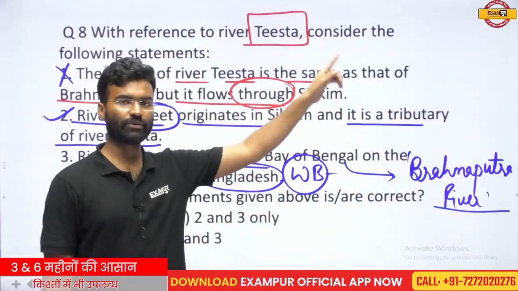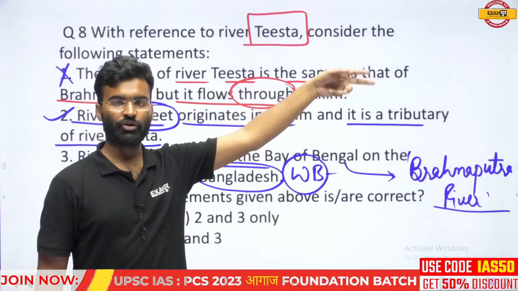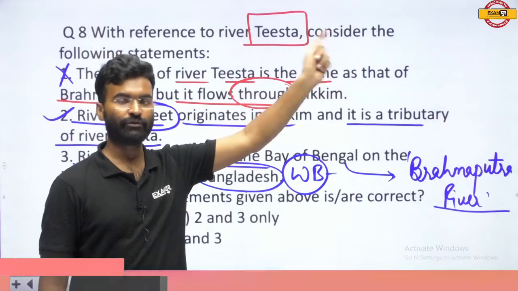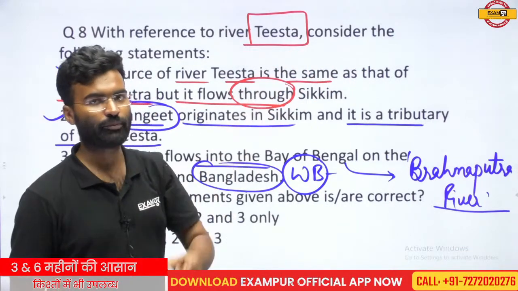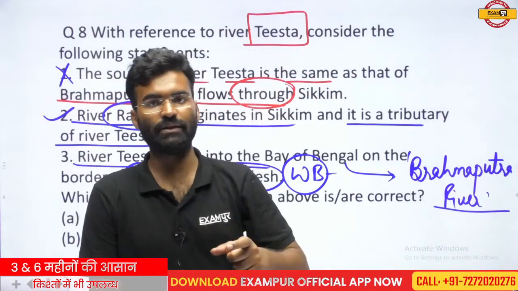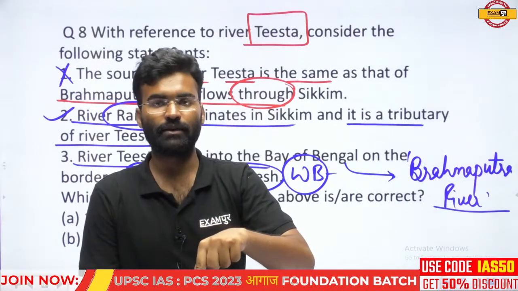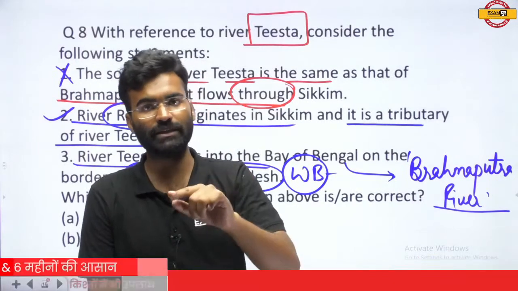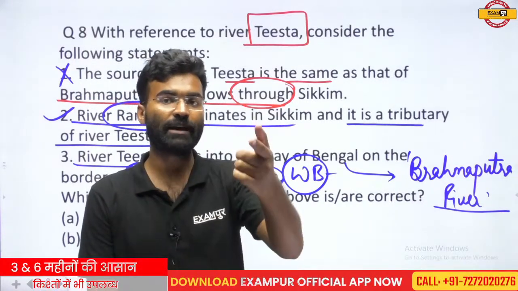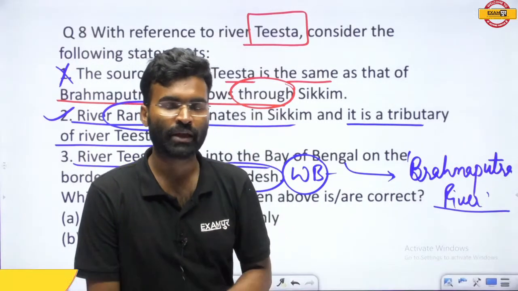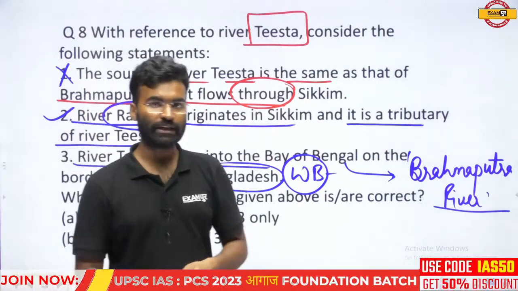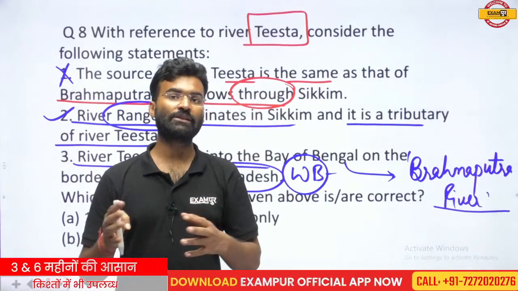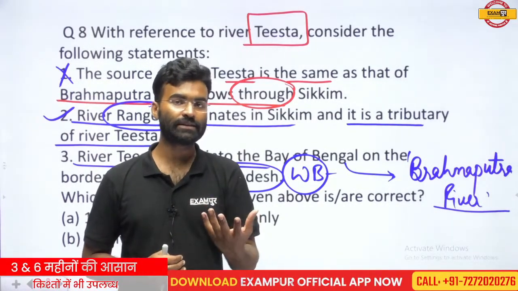UPSC has asked the question from the Tista river 2 times, and once the UPSC made the point that the Tista river joined the Brahmaputra river in India. Whether this statement is right or wrong. This statement is not correct. Tista river joined the Brahmaputra river in Bangladesh, not in India. If Tista river joined the Brahmaputra in India, then how would the Tista water dispute arise?